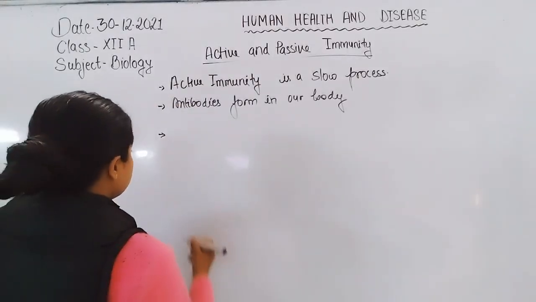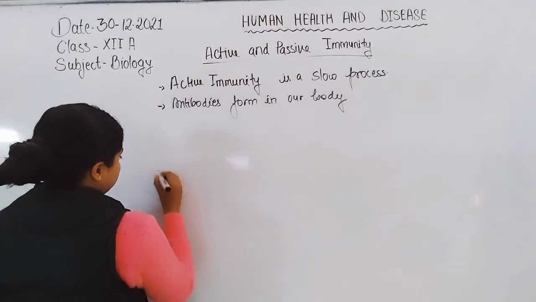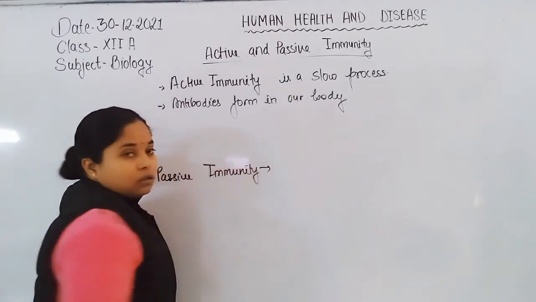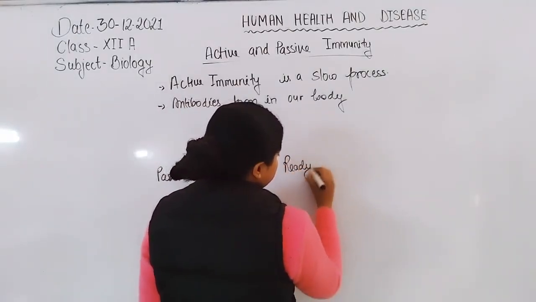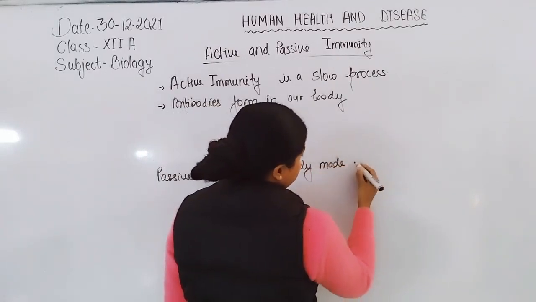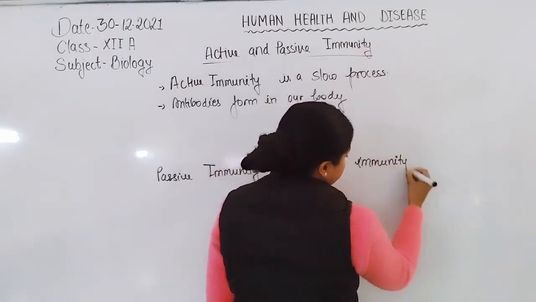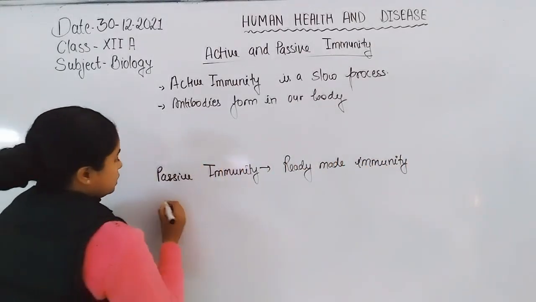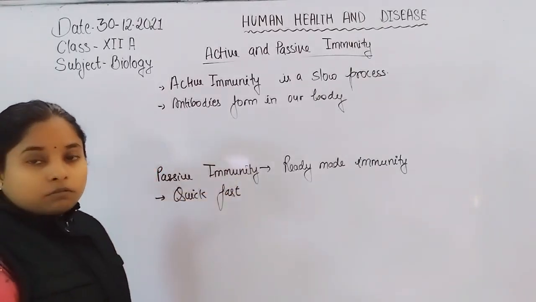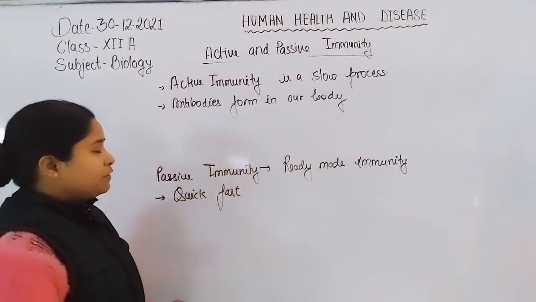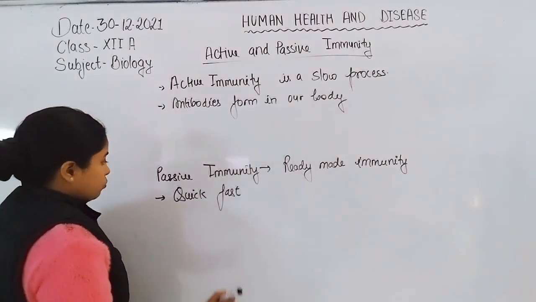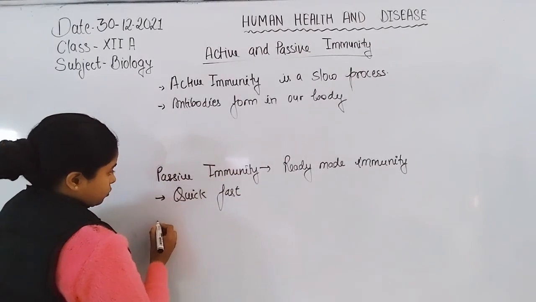Passive immunity is a fast, quick type of immunity. It is ready-made immunity, quick and fast in action, because making a specific antibody in our body is quite slower as compared with ready-made immunity.